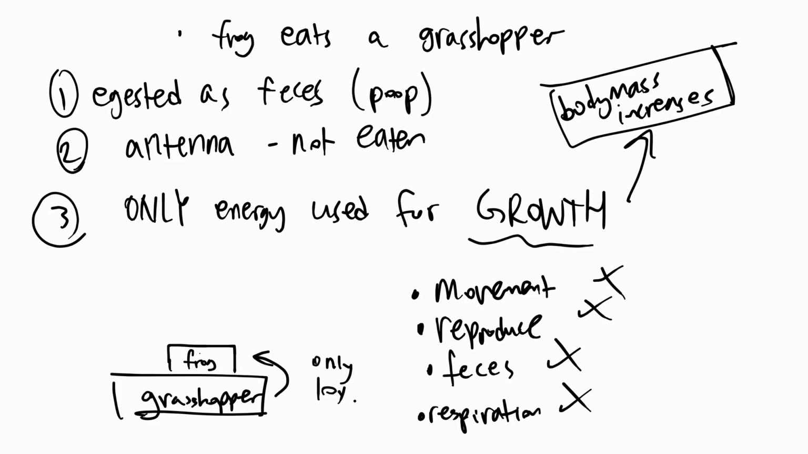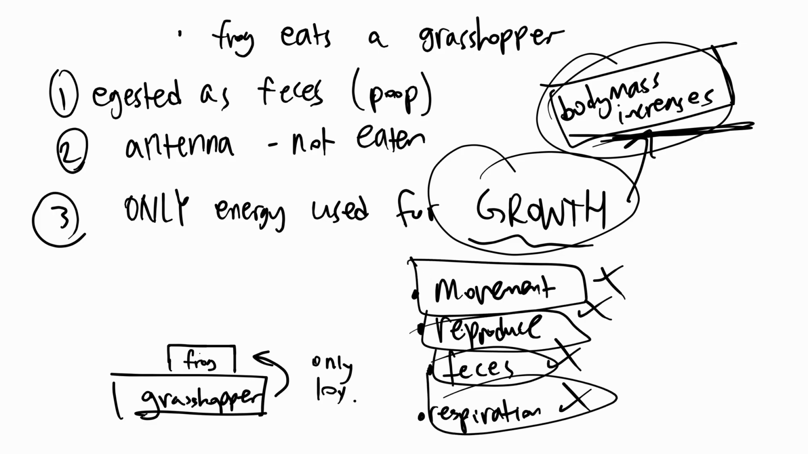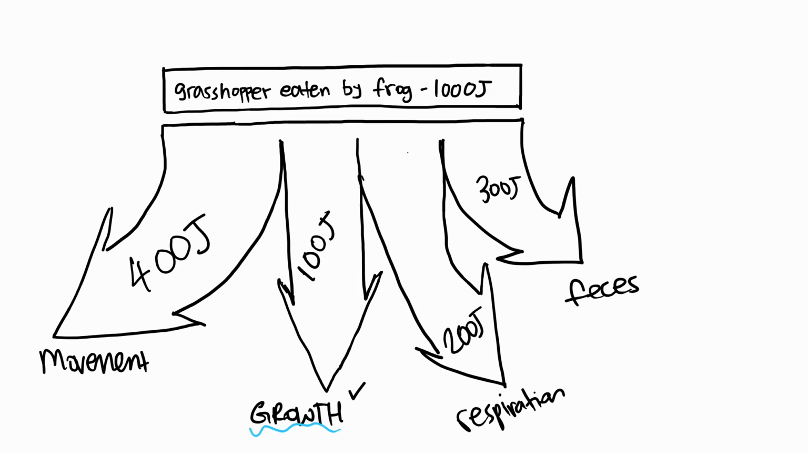And remember, this is the key part. Only energy used for growth, the one that actually increases your body mass, the one that makes you heavier, counts. Most of the energy just goes to movement, reproduction, feces, respiration. That takes up a huge sum of energy. And that's why we exercise. If we exercise, it increases our movement and our respiration, and that takes up more of our energy, right? And that's why our body mass decreases, because it uses the energy stored. So the movement might become 500 joules, or the respiration might become 300 joules, and that might reduce our growth to just 50 joules. That's essentially what we mean.